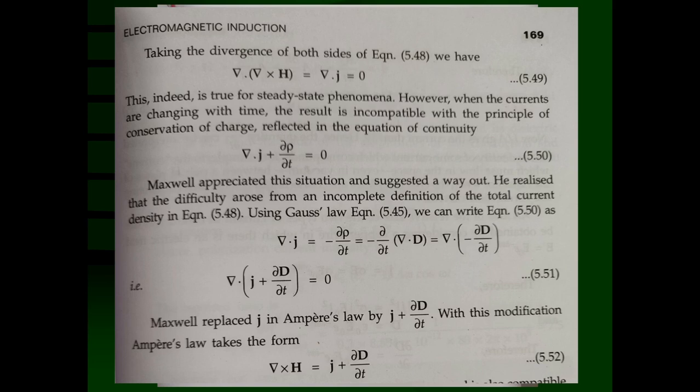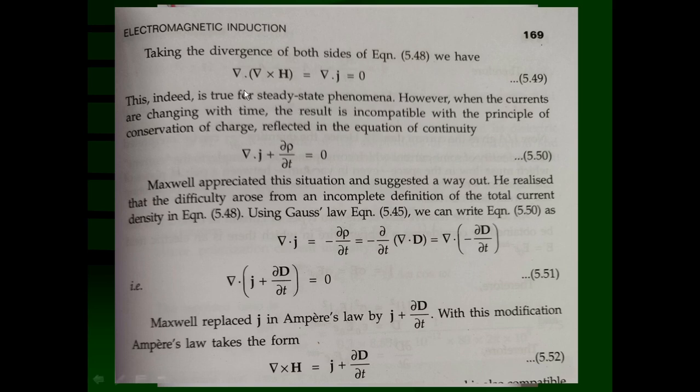H is a vector function, so the left hand side has to be 0. It means that divergence of J has to be 0 in all conditions. In certain conditions, it is true, but in all conditions, it won't be true. That means it fails to explain this identity.